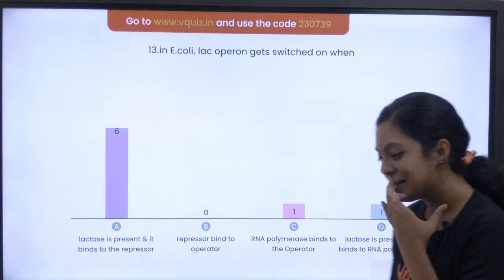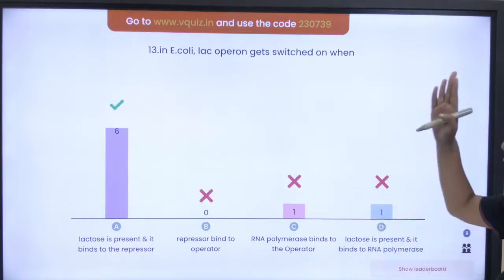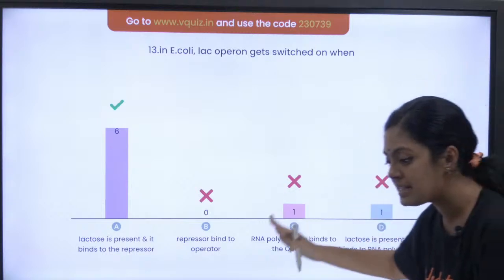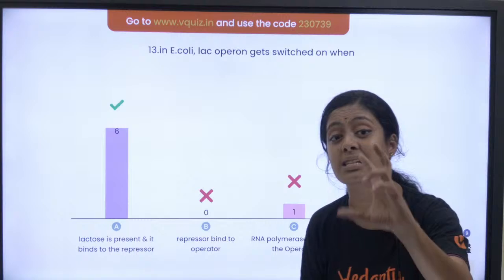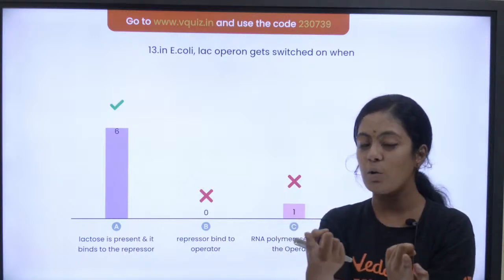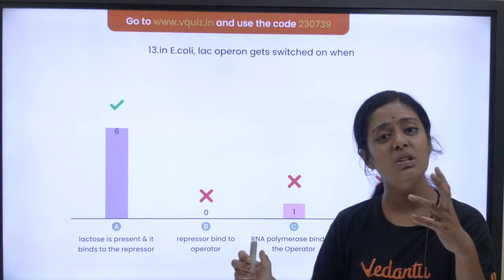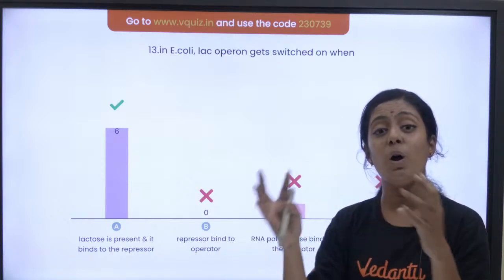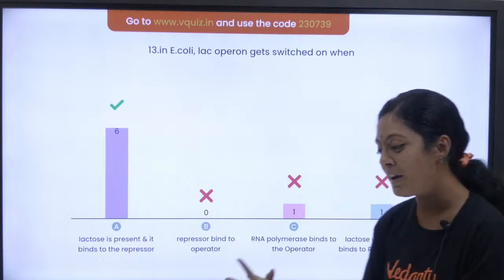Okay, shall we see the result. The answer is option A. Lactose is present and it binds to the repressor. Lactose is the inducer. I am teaching you a new word now. Which is the inducer of lac operon? Lactose. Why do we call it an inducer? Because it switches on my operon, so I call it an inducer.